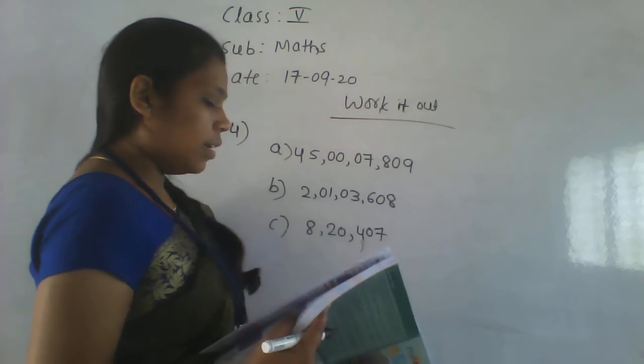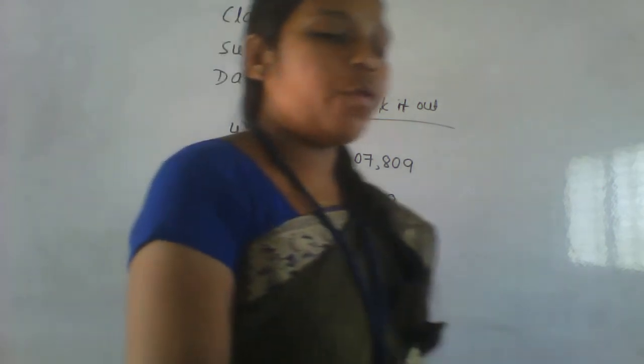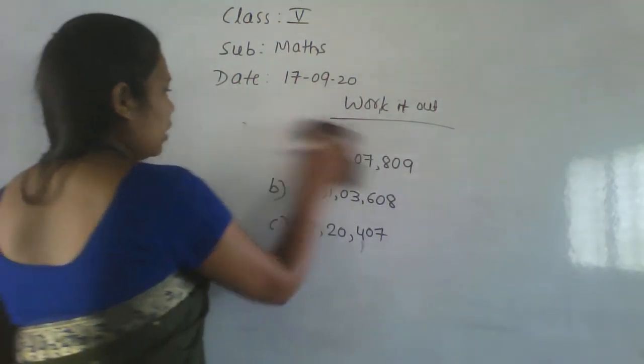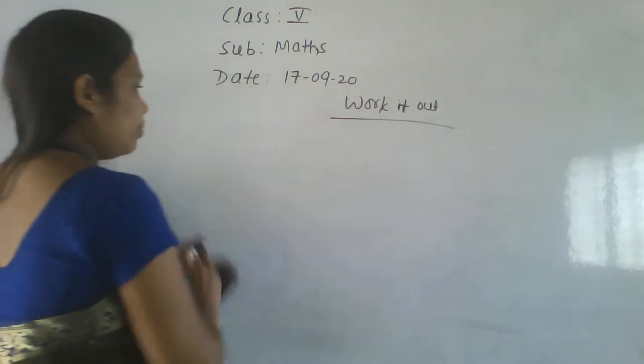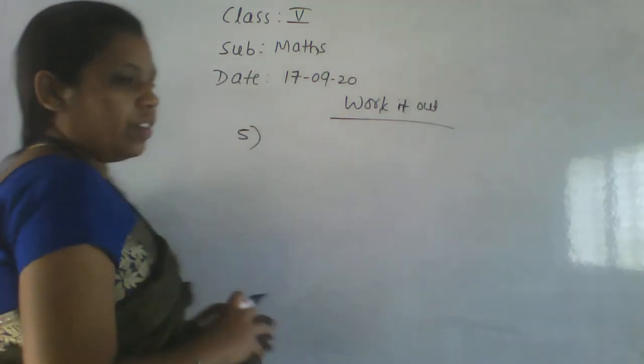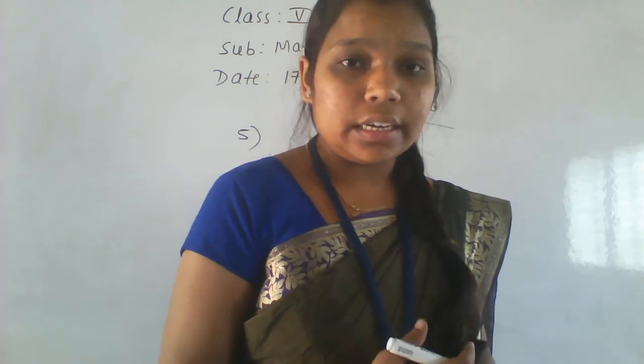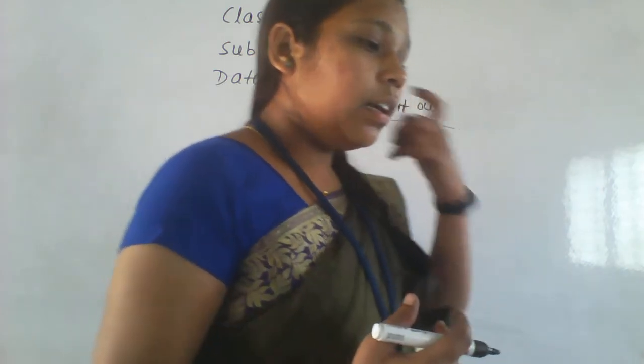8,20,407. This is the number. Okay, so the fourth main is also completed now. Now we'll go for the fifth main. Solve the fifth main now. In the fifth main, they have given numbers here. You have to write the expanded form of the numbers.